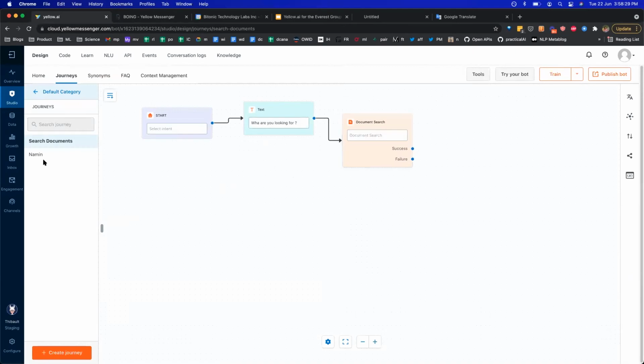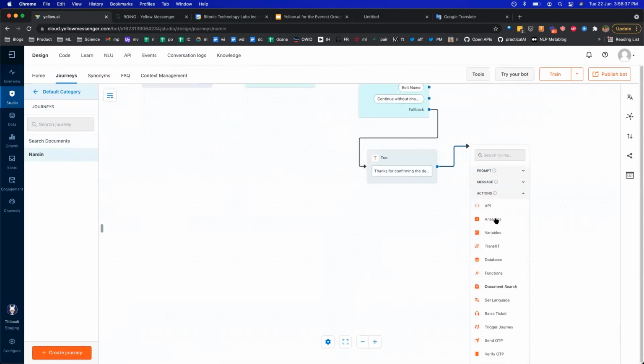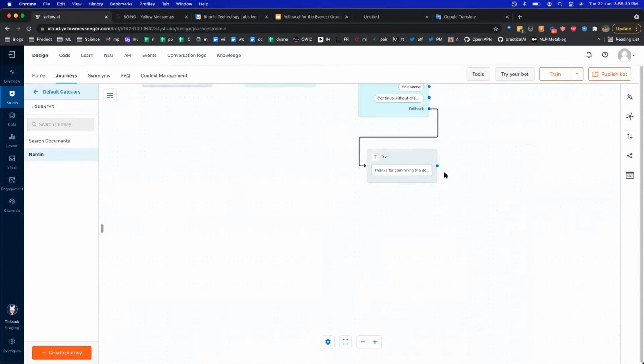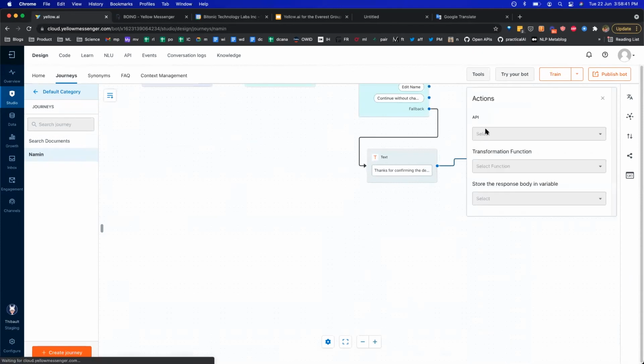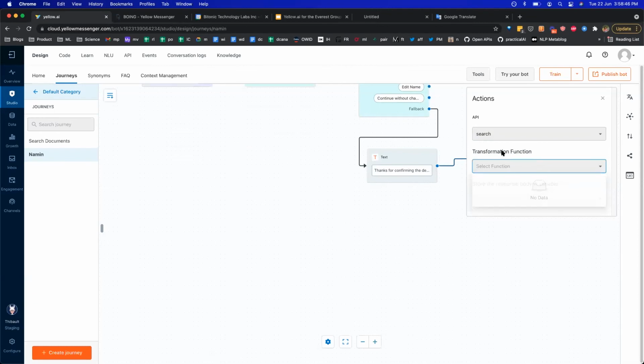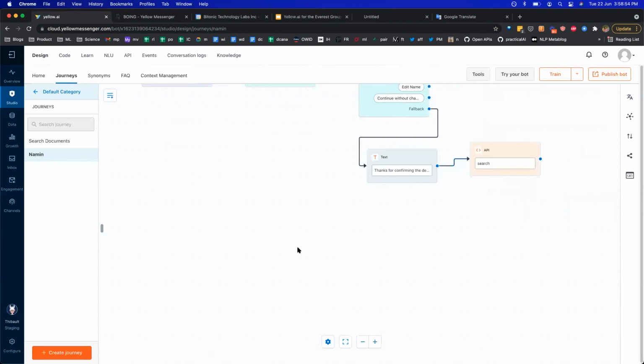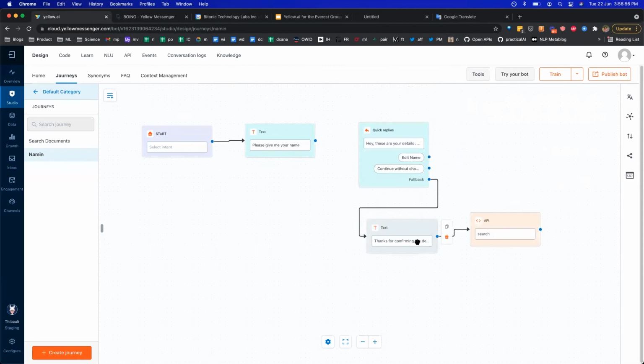So for example, over here, let's say I want to push this particular information to a third-party tool. Let's say I just want to do a Google search. I can select the API node. I can select which API I want to push this to. If I need to transform the data, I can add the function that does that. And finally, I can select which variable the response should be stored in. Right, so this is a complete API management layer as well.